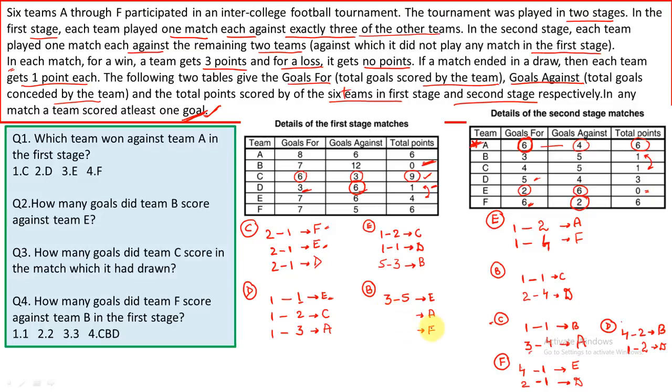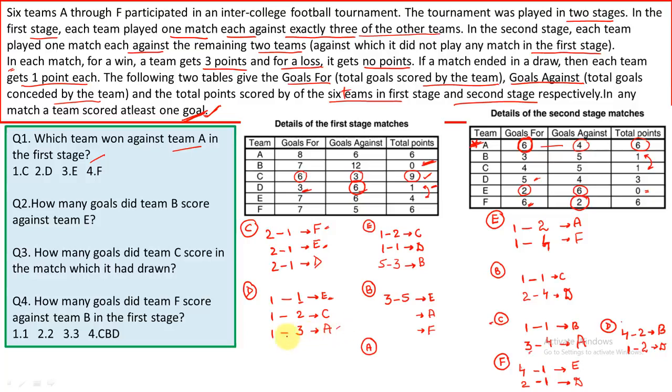But B will lose all the 3 matches. Let's try to answer how many questions we can answer. Let's see that. Which team won against team A in first stage? Okay, so in first stage we have not seen team A. Okay, perfect. Let's make it for team A even.